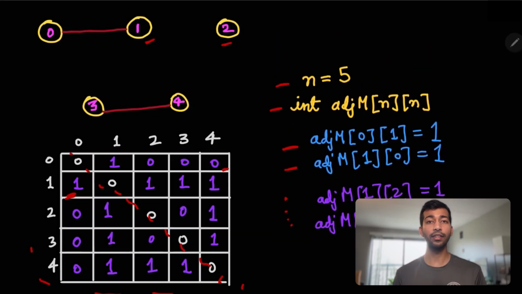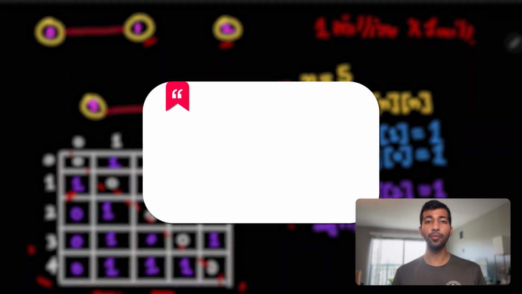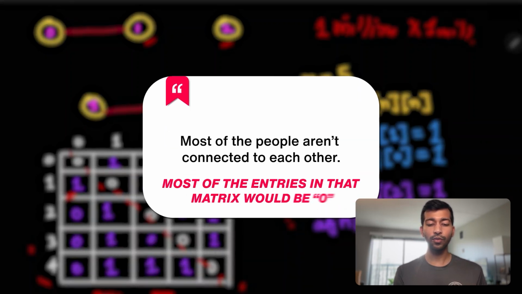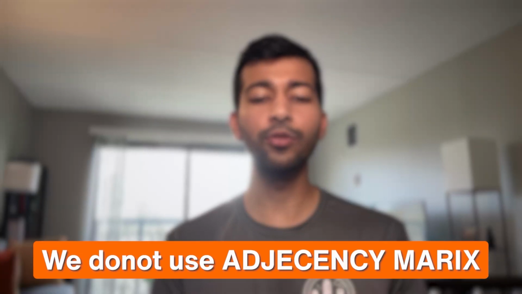To make you understand the main problem here, let's say we go to the scale of Facebook, where they have, let's say, 1 million people on the platform. I'm taking a smaller number here. For 1 million people, we'll need a 1 million by 1 million matrix, which is a huge number. And most of the people aren't connected to each other. So most of the entries in that matrix would be 0. And that is why in most cases, we do not use an adjacency matrix. We use something called an adjacency list. So let's take a look at that now.